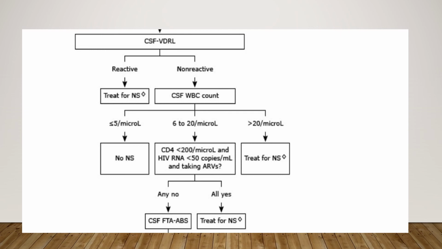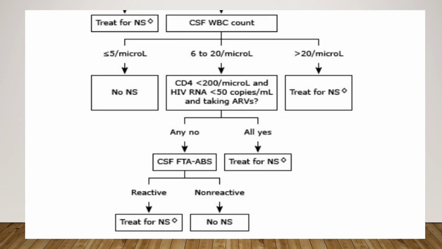In case the answer is no, the patient has to undergo CSF FTA-ABS, that is the fluorescent treponemal antibody absorption test. In case it is found to be reactive, then the patient has to be treated for neurosyphilis. In case it is not reactive, then the patient has no neurosyphilis.